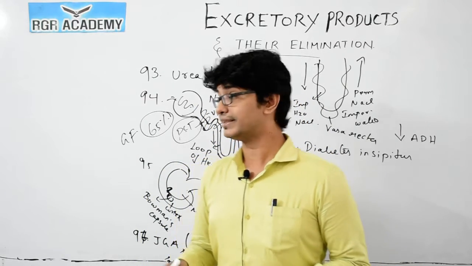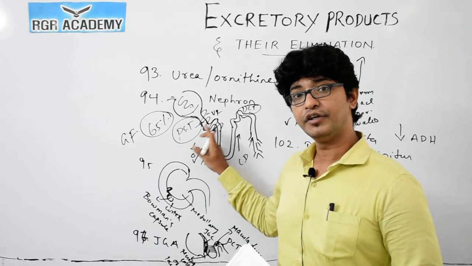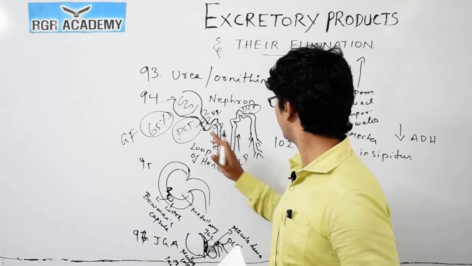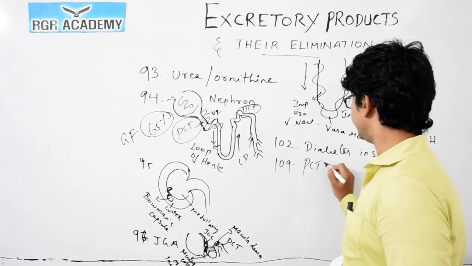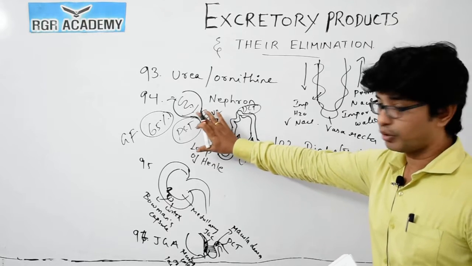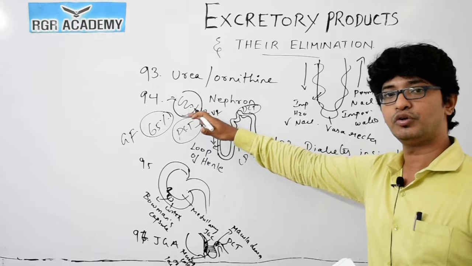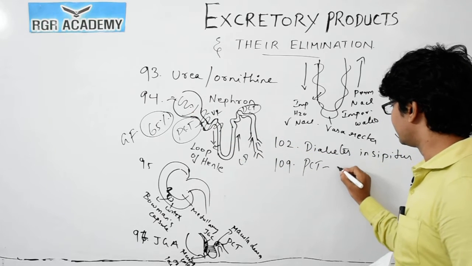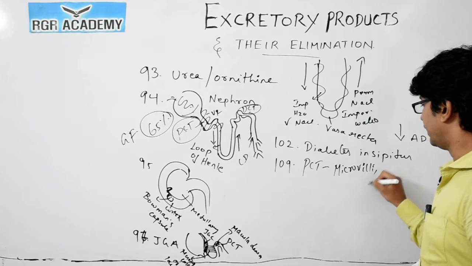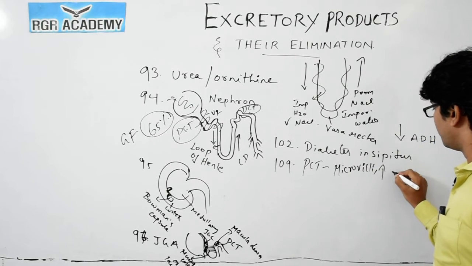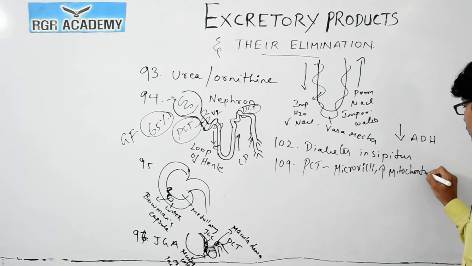Why? The reason is that in this proximal convoluted tubule, the main type of cell you could see is brush border cells, the microvilli. Question number 109, why PCT? Of course, it has more absorption. What's the principle behind more absorption of sodium, glucose and everything taking place here? It consists of a special type of cells, the brush border cells, which we call microvilli. Also, it has more mitochondria. This also contains more mitochondria.